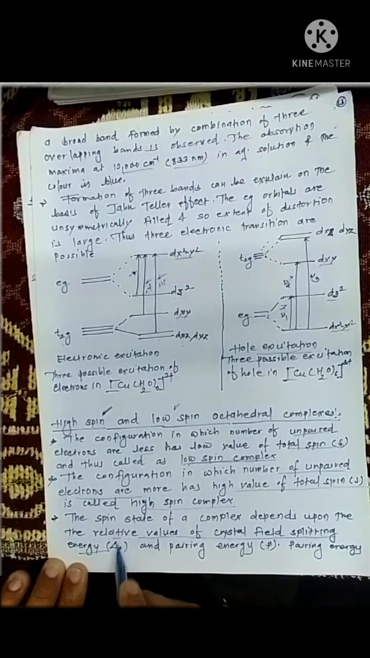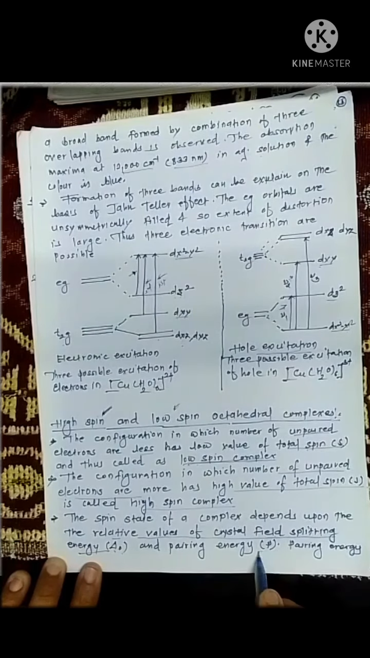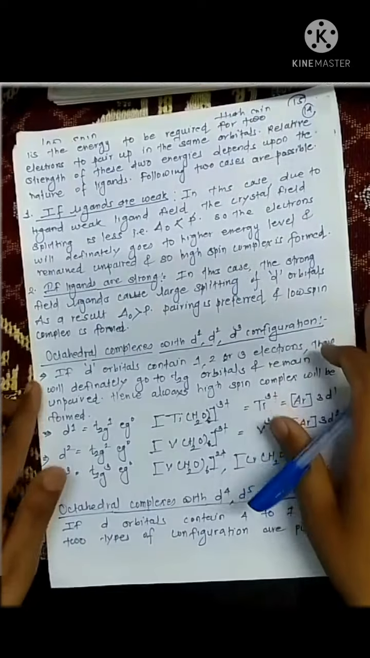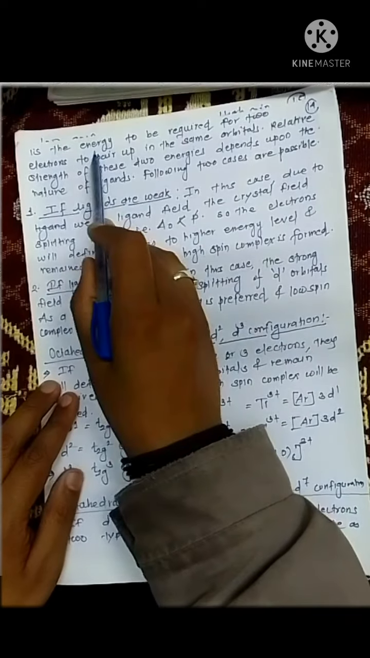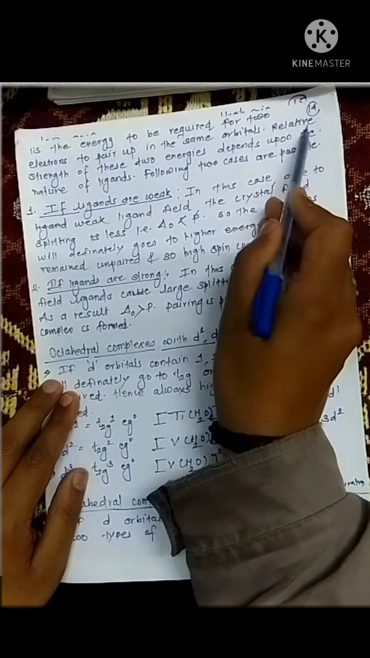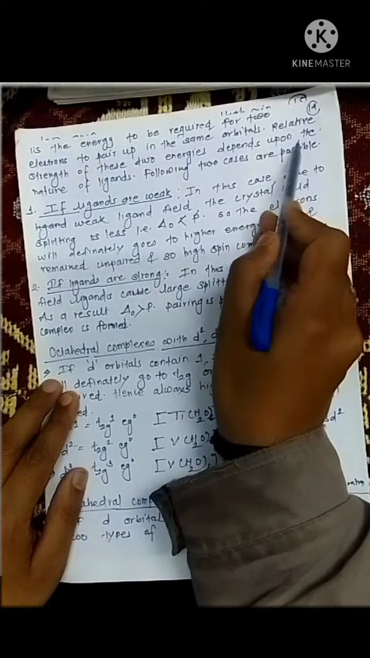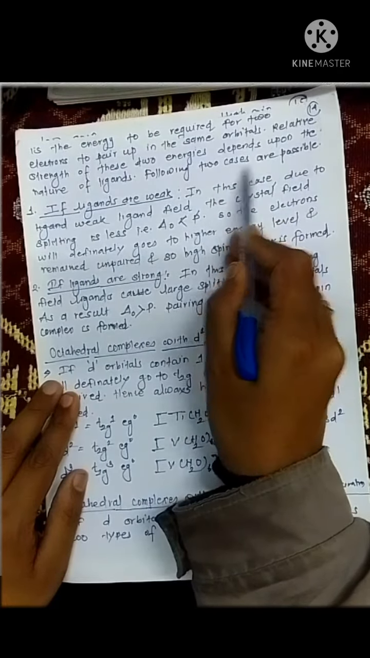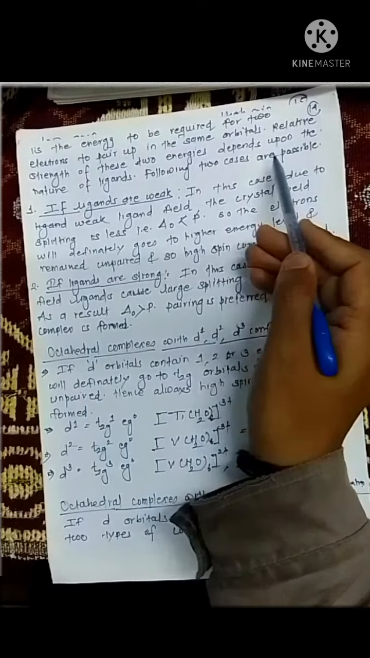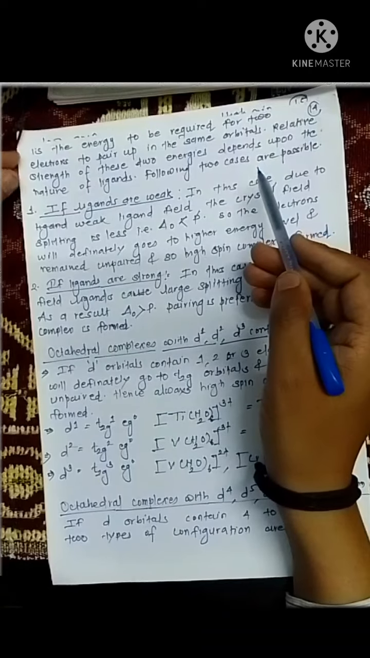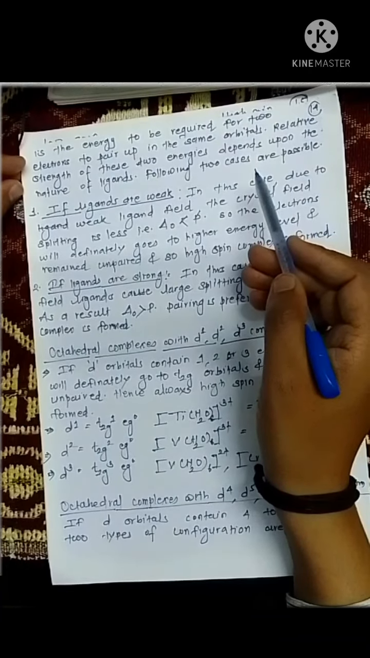that is, for octahedral complexes it is Δo, and pairing energy, that is P. Pairing energy is the energy required for two electrons to pair up in the same orbital. The relative strength of these two energies depends upon the nature of the ligand. Following are the two cases that are possible. Students should note that ligands are considered as weak ligands and strong ligands.